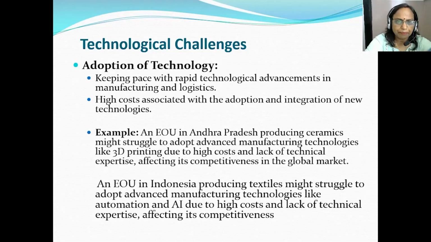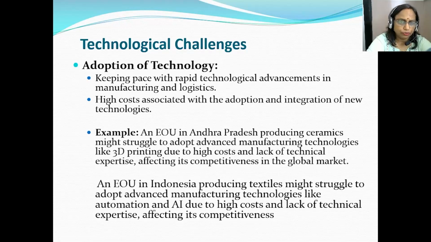The example includes an EOU in Andhra Pradesh producing ceramics, which might struggle to adopt advanced manufacturing technologies such as 3D printing due to high costs and lack of technological expertise, affecting its competitiveness in the global market.